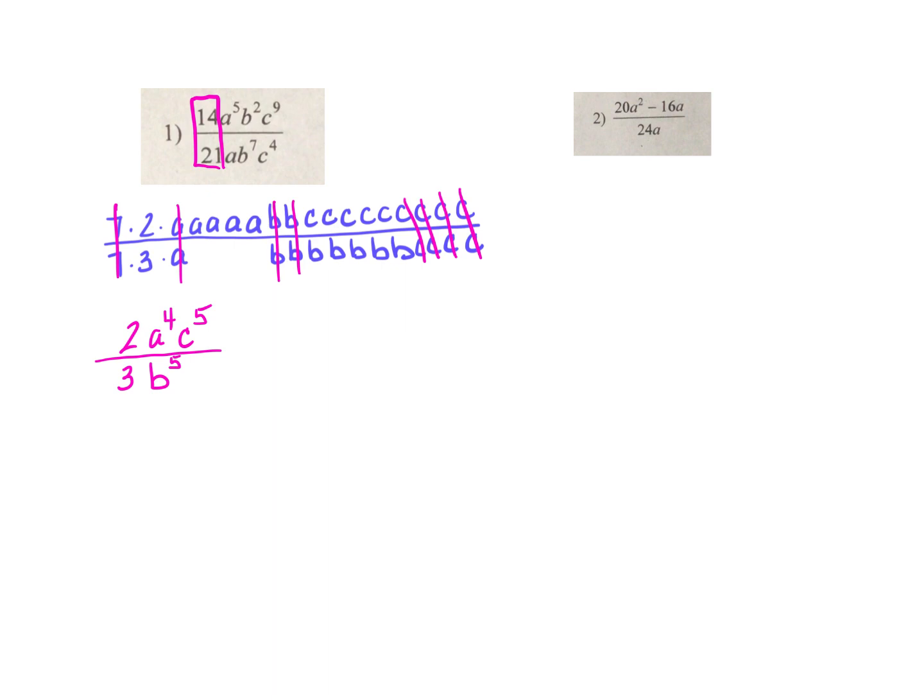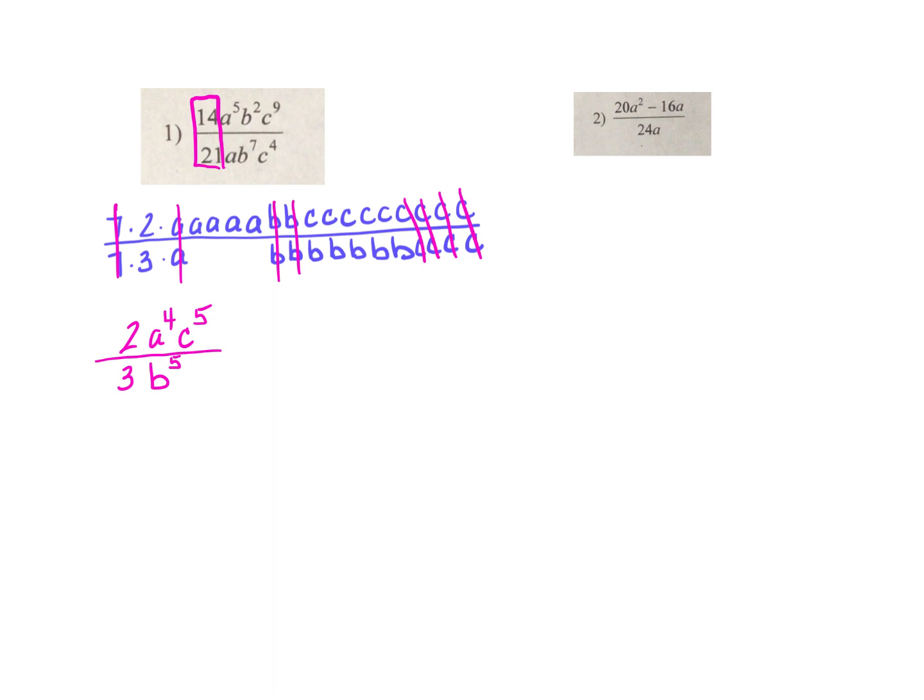When I get to the B's, which has more B's, the top or the bottom? Well, the bottom does. How many more does it have? Well, 7 take away 2 is 5. So I'm going to have B to the 5th on the bottom because there were 5 B's left over on the bottom after I canceled. So wherever there's more of them, you just leave them there, and then you'll never have a negative exponent. So then the C's, there are 9 on the top and 4 on the bottom. So there are 5 more on the top. So after I would cancel, I would have 5 left over on the top. So that's the shortcut way.